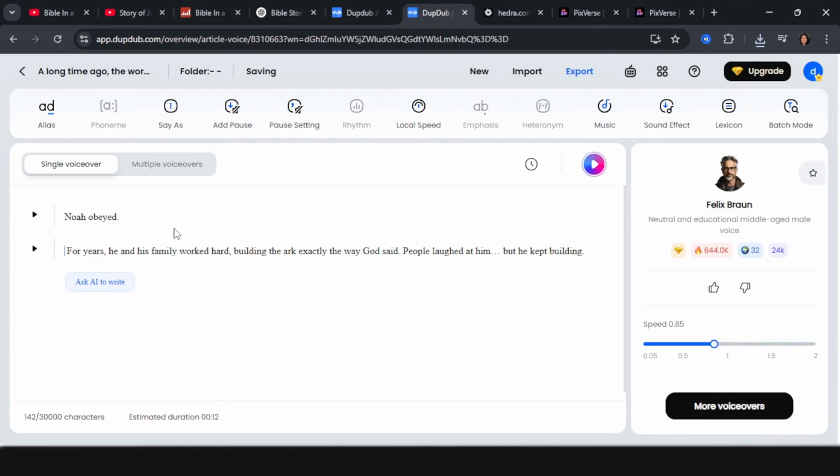For every particular sentence that needs to be said in a different paragraph, you can click on enter. So we enter this for years. Then we can put ellipses here for it to have the required pauses. And once we're done, we want to click generate here.